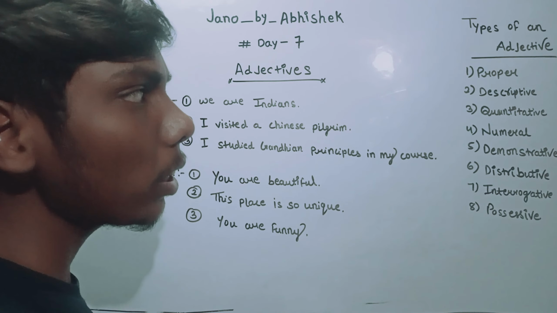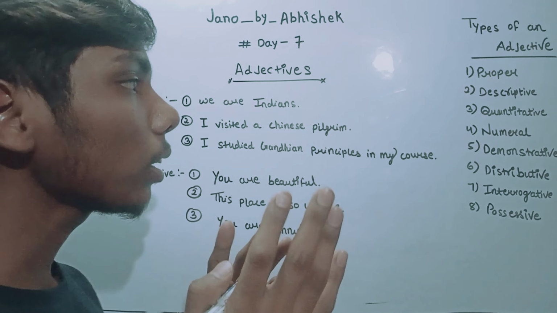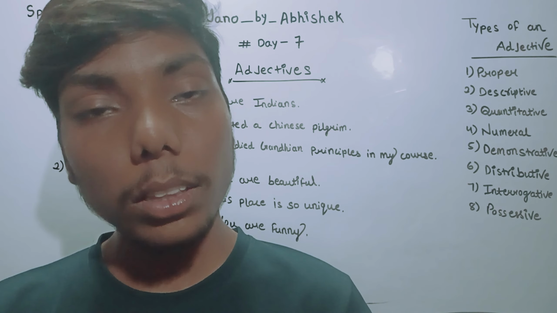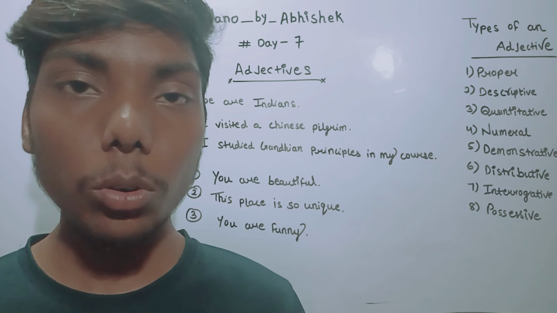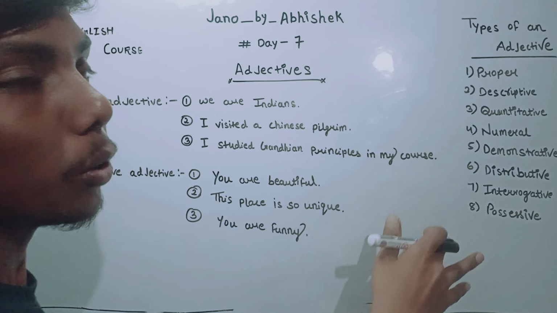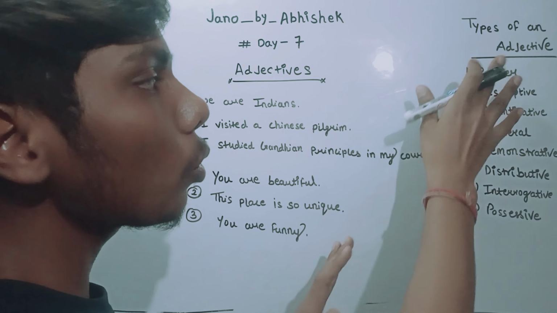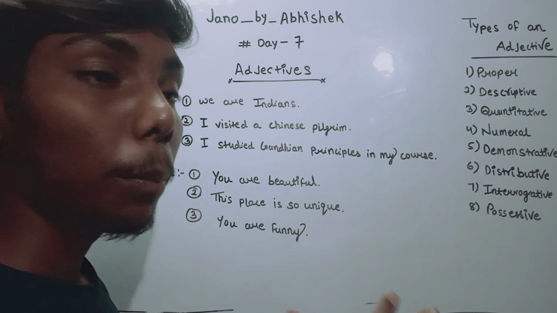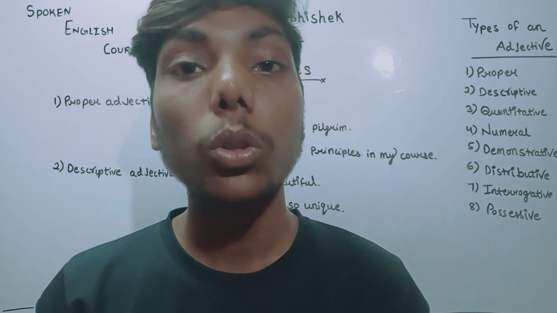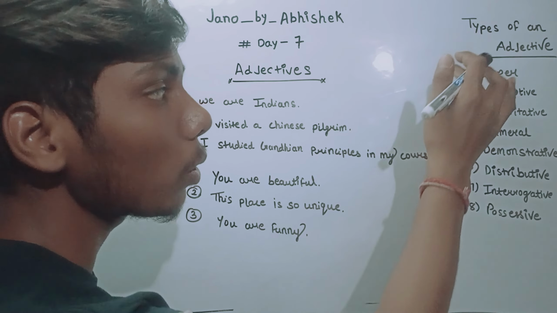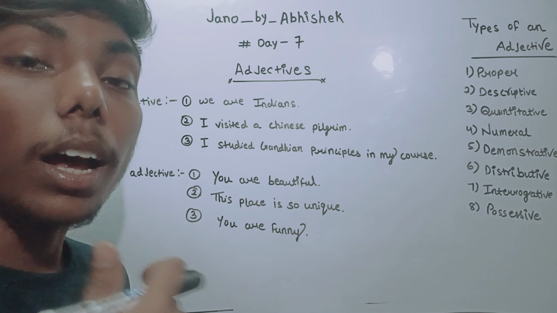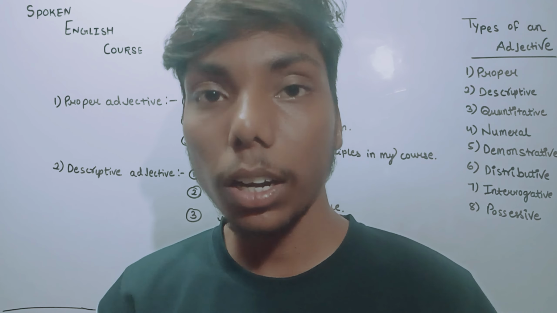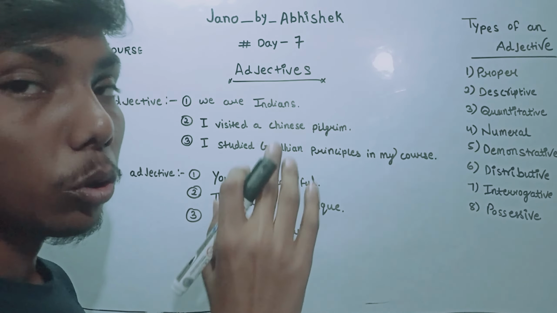By the way, in spoken English you just need to know what the types are and how far you will go into them. You will get more ways to explain things and to tell about a noun or pronoun. You will be able to describe them very well. That's why I'm telling the types also. You don't have to remember that an adjective has 8 types and their names. But you will learn them so that you get to know many words and how to say any sentence referring to a noun or pronoun. So they help us a lot.